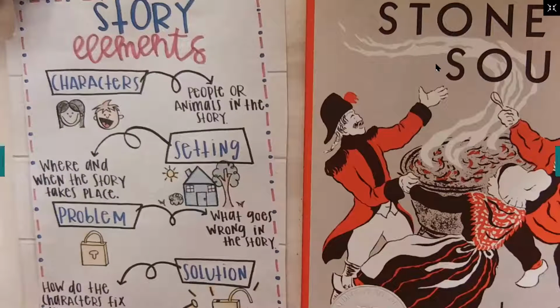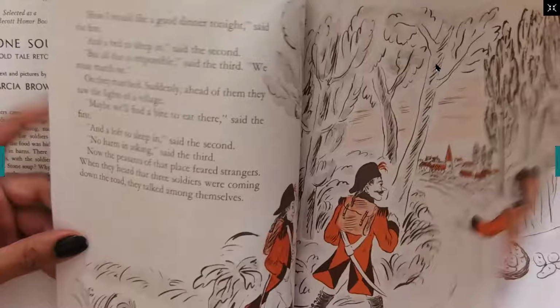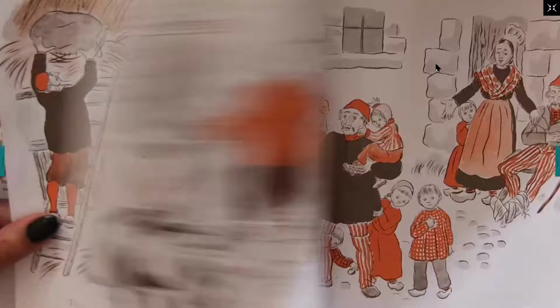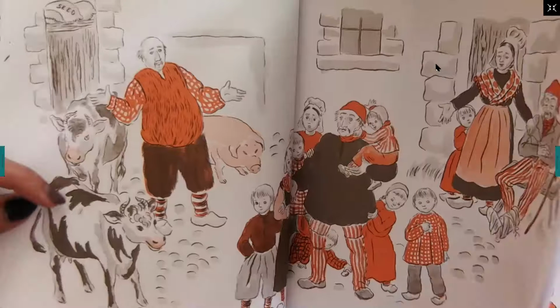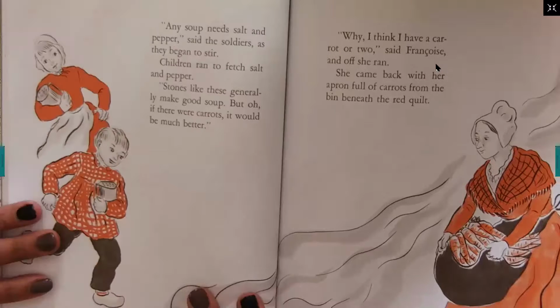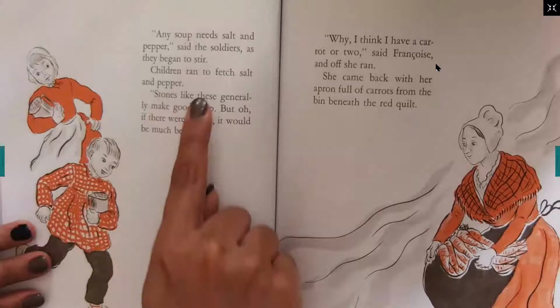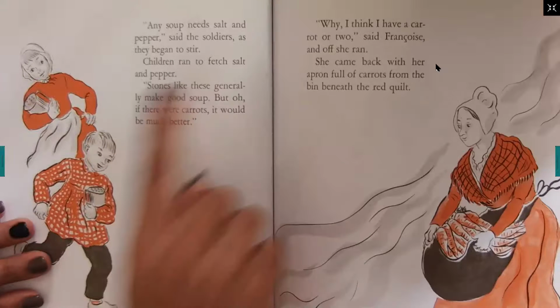First, in this text, is this a short text, short story, or a long one? If you said long one, you are correct. It is long. It has lots of pages. And I want you to notice what you see on each page besides the text. You see text and illustrations.